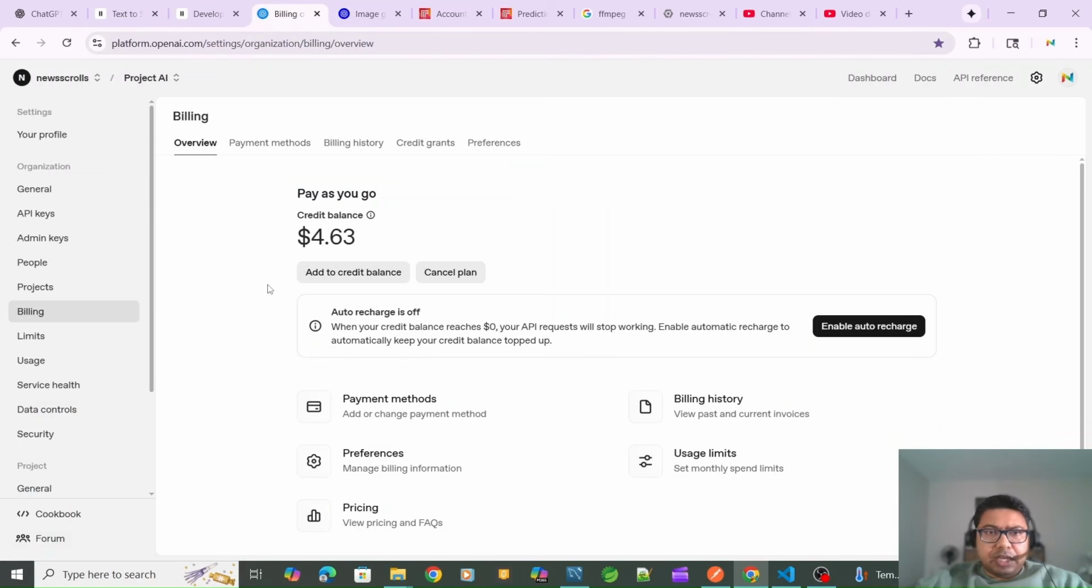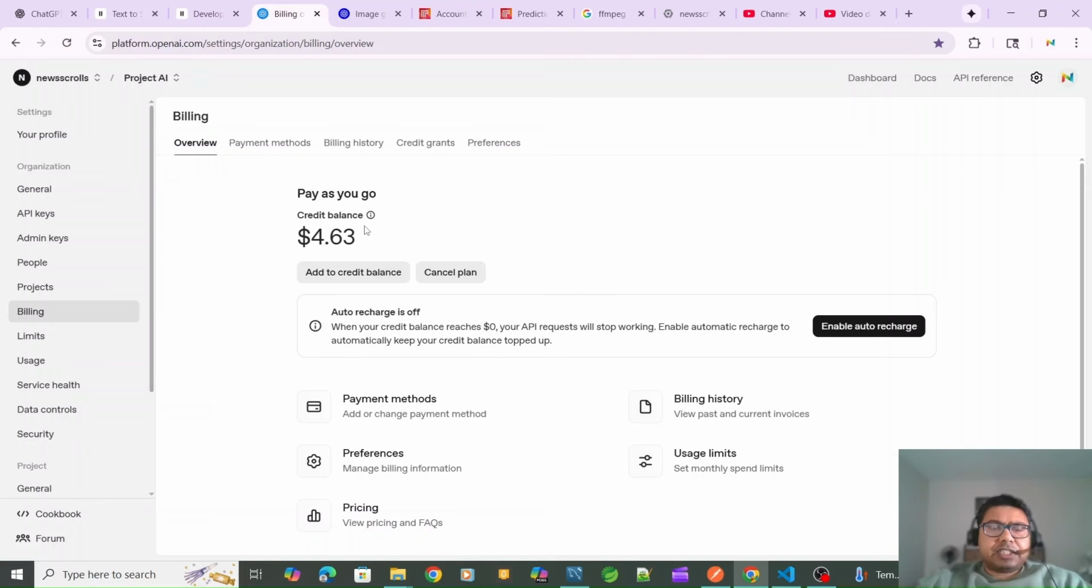This is the billing, and I've done many tests, and it's less expensive to do it with OpenAI. It's not very costly at all.